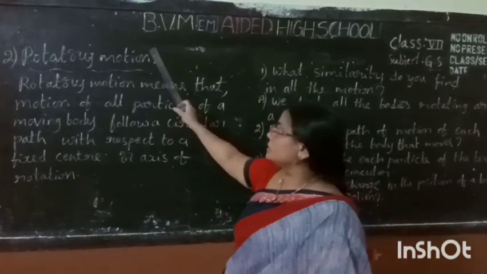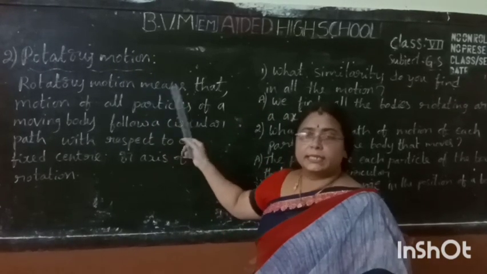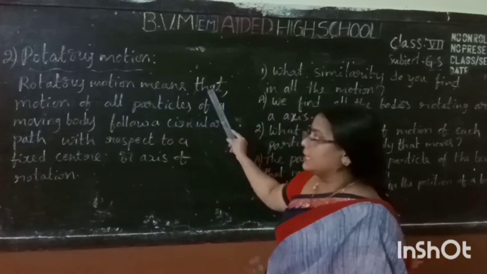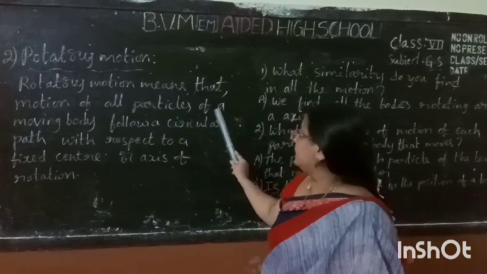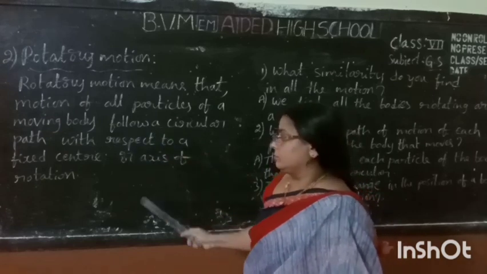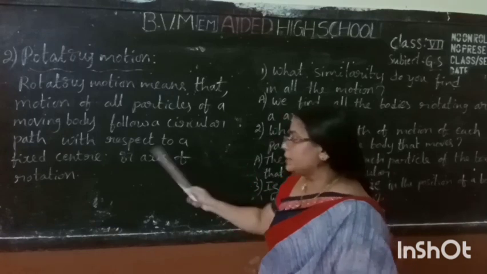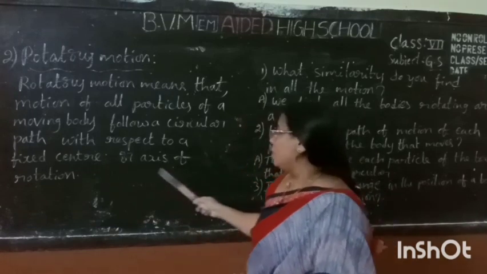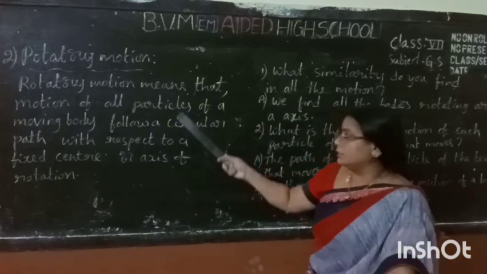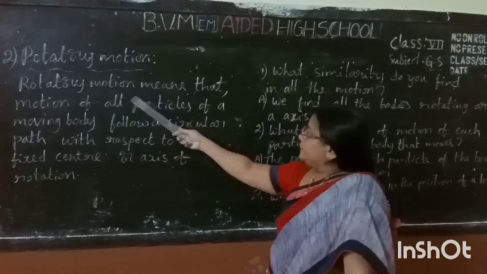Let us move to the second one, rotatory motion. What is called rotatory motion? What is the definition of rotatory motion? Rotatory motion means the motion of all particles of a moving body follows a circular path with respect to a fixed center or axis of rotation. Okay children, understood?